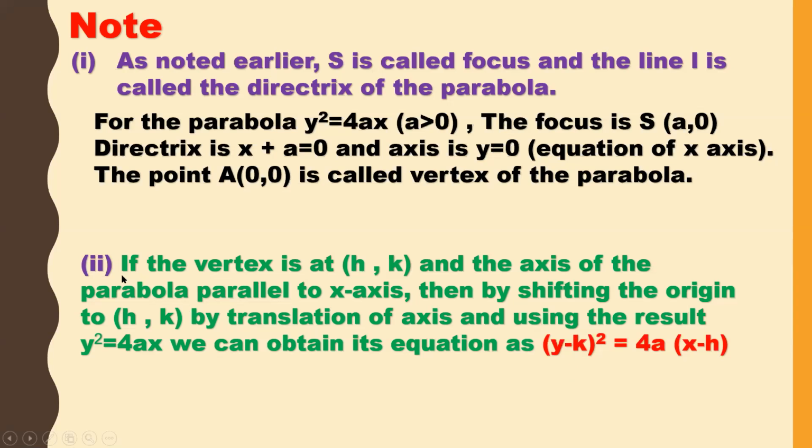So once again, let us see. If the vertex is at h comma k and the axis of the parabola is parallel to the x axis, so previously the axis was the x axis, now the axis is parallel to the x axis. Then by shifting the origin to h comma k by translation of axis and using the result y square is equal to 4ax, we can obtain its equation as y minus k whole square is equal to 4a into x minus h.